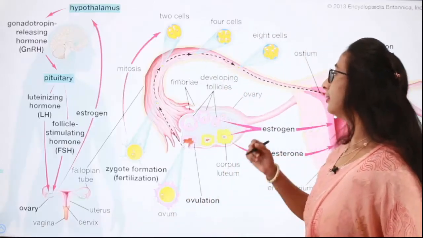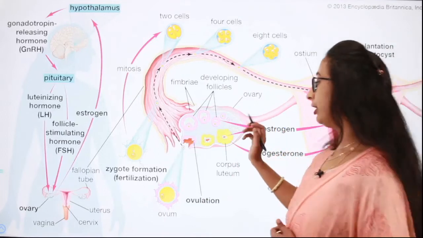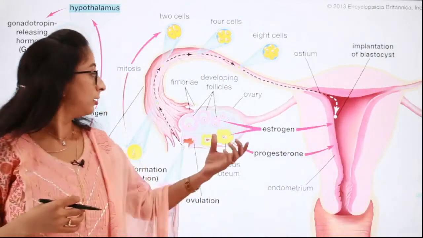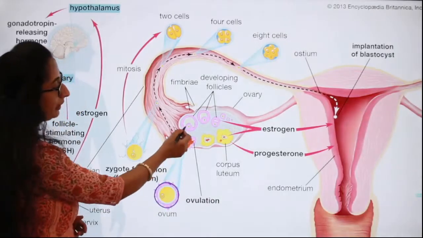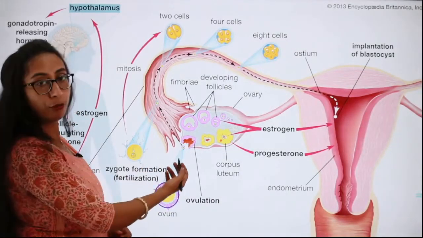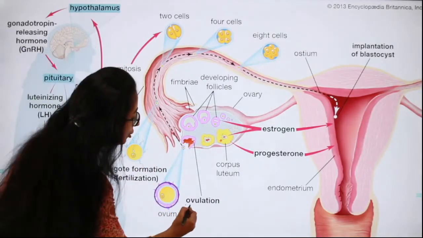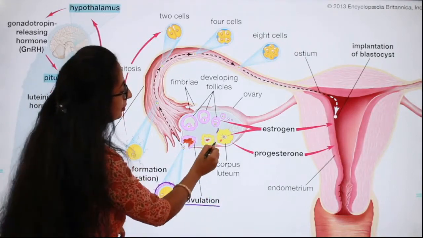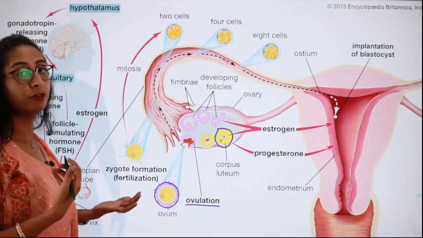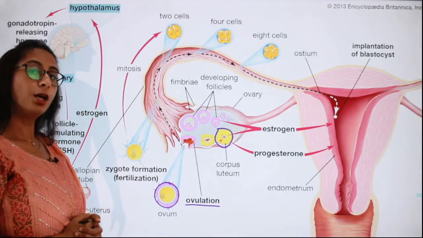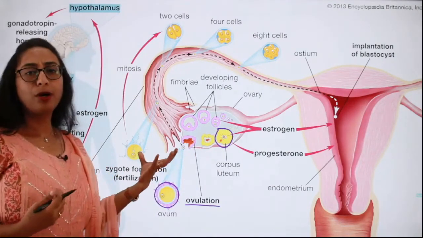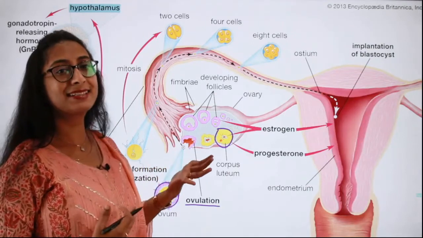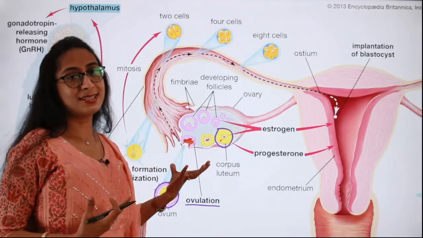Here you can see, this is the ovary, this is the ovum or the mature Graafian follicle which is released from the ovary by the process of ovulation, and then this is the corpus luteum. The maintenance of the corpus luteum is also carried out by the gonadotropins. So much more about this we shall be discussing when we discuss the chapter on the reproductive system.